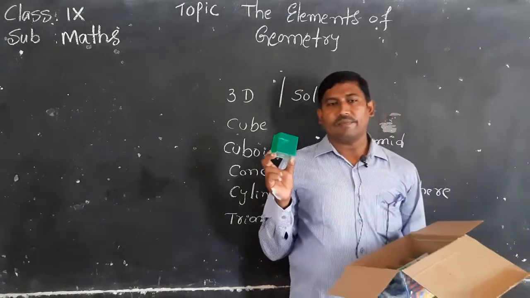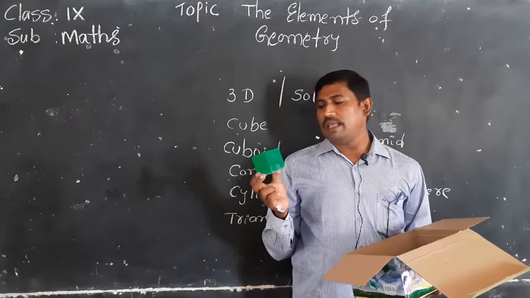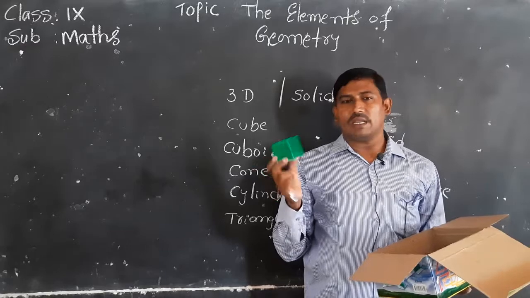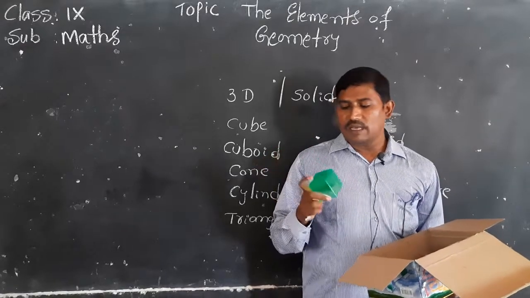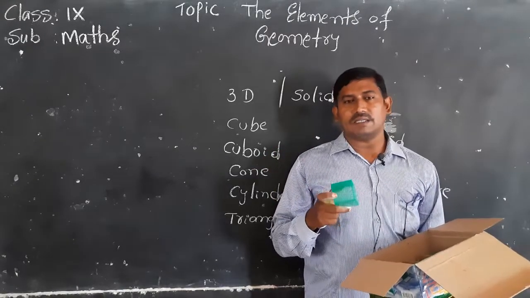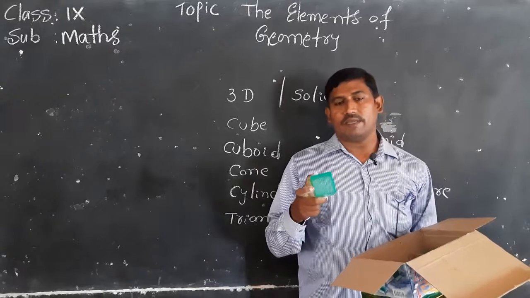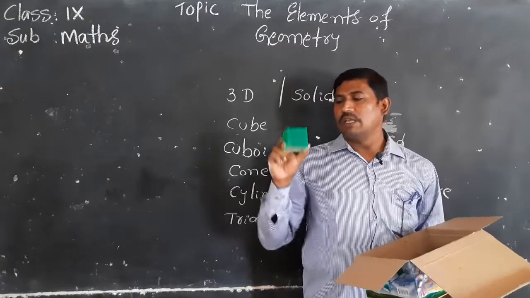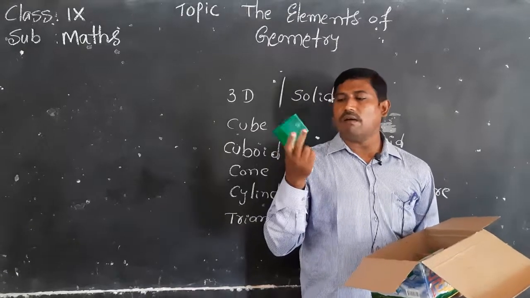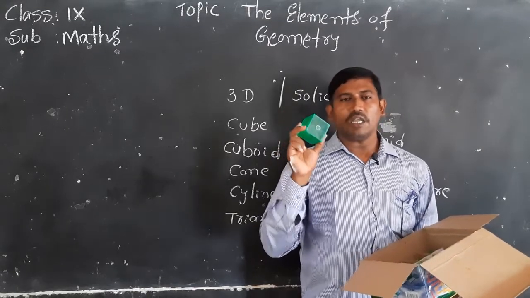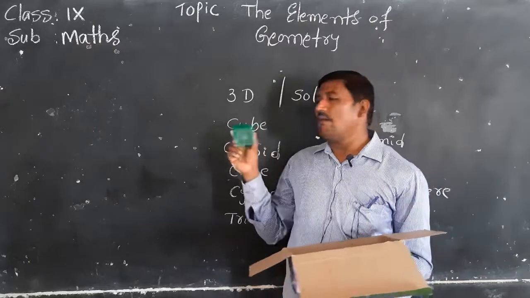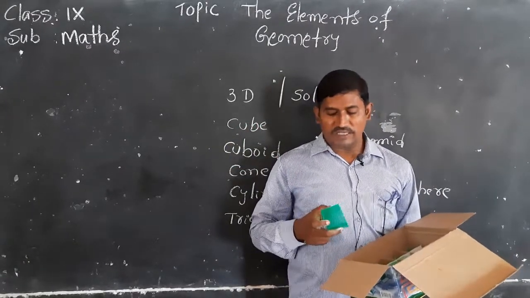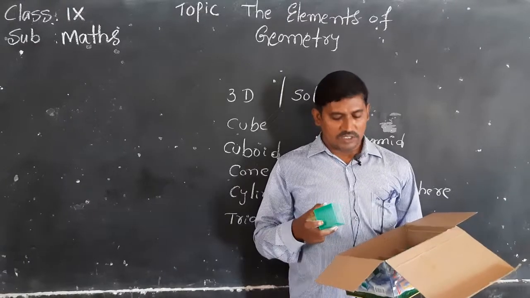This is a cube. All sides are equal here, and each face looks like a square. Why is this a cube? Because all the sides are equal and each face looks like a square.